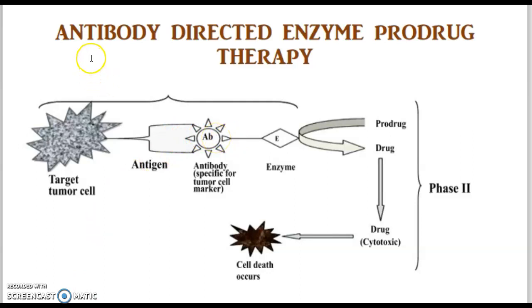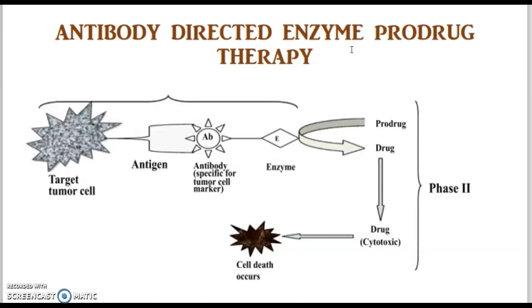Here they have used an antibody and an enzyme. The type of enzymes used in antibody-directed enzyme prodrug therapy are bacterial enzymes. Why they have used bacterial enzymes is that if they used any mammalian enzyme, these enzymes are also present in the normal cells, so the specificity of the anti-cancer drugs would not occur.